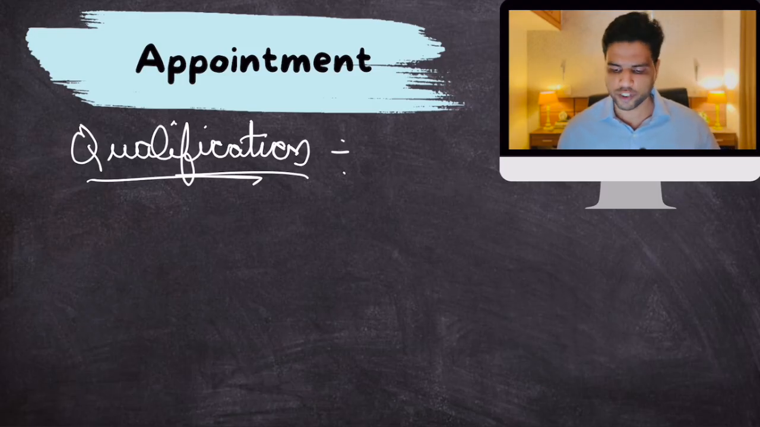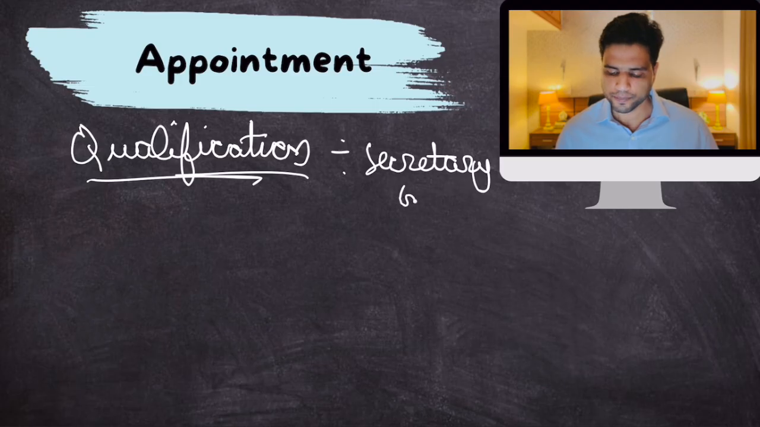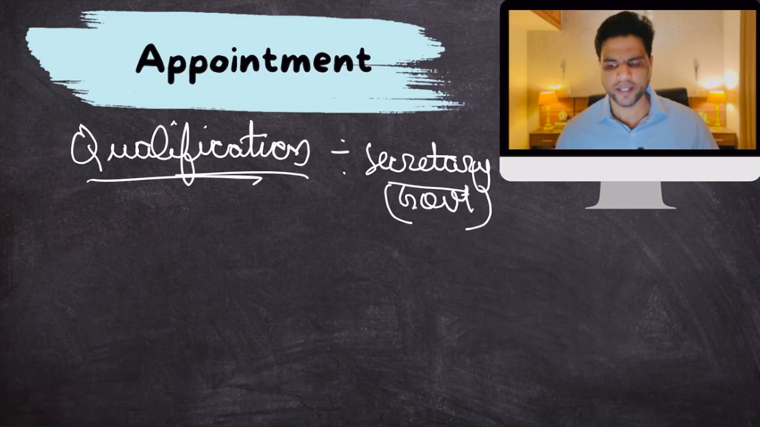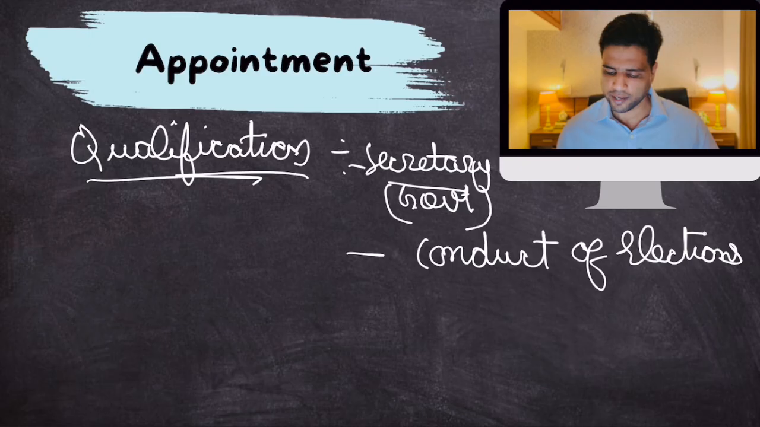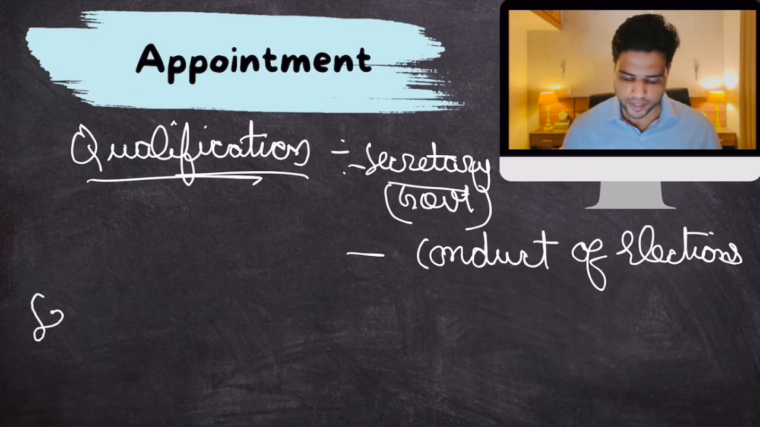Some of these qualifications are that the person should have held a post of not less than secretary to the government, and should have a fair knowledge of how elections are conducted. Okay, these qualifications are given. Now, what's the process? There will be a search committee.